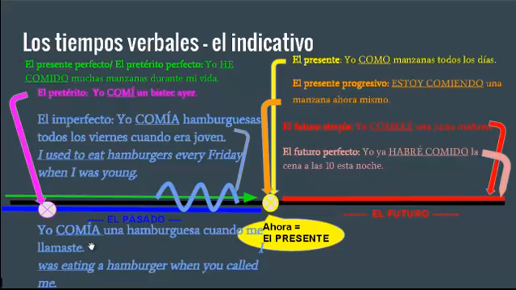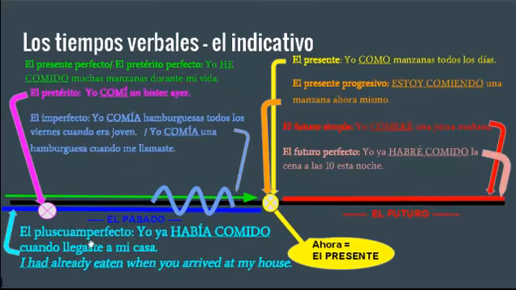Here's another example. Yo comía una hamburguesa cuando tú me llamaste. I was eating a hamburger when you called me. So I was eating a hamburger was in progress when, bam, you called me. You called me is the preterite tense because it was a specific action. Llamaste is the preterite tense, and the I was eating a hamburger is what was happening. That's the imperfect tense.